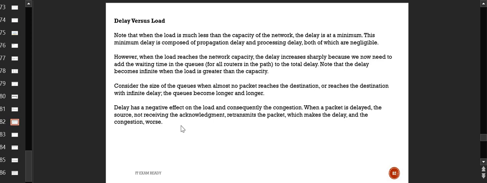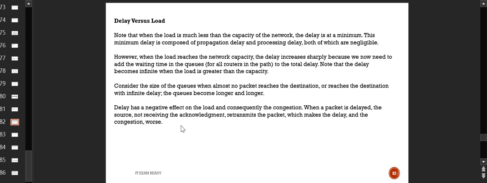And when we say infinite, we want the internet to be very responsive. We don't want the system to make us wait to load a web page for more than 5-10 seconds. We lose our patience. We want a higher response rate. So when we say infinite, it is not truly infinite. It is more than the time during which the TTL can be alive. So if the time to live is expiring, then it is equivalent to infinite delay.